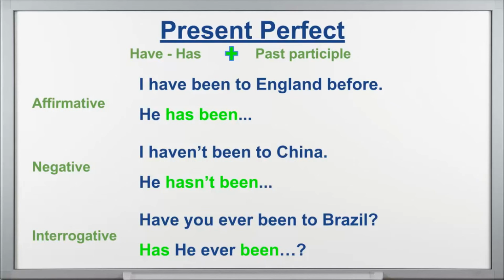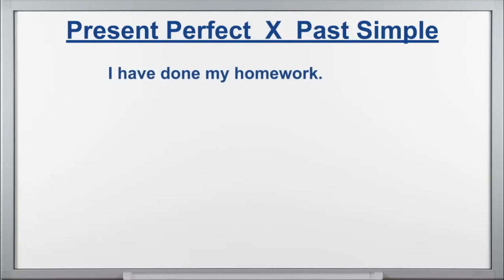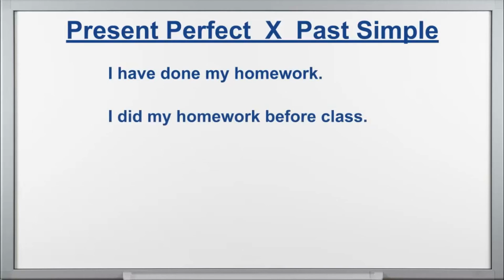All right, one more thing that I'm going to talk about now, and we'll finish the video. I know it's a long video, so hold on, stay with me. Is the difference of present perfect and past simple. Because they are both tenses that refer to the past, okay? But there's a slight difference. Let's take a look. Well, look at this example here. I have done my homework, okay? Now look at this other example. I did my homework before class.